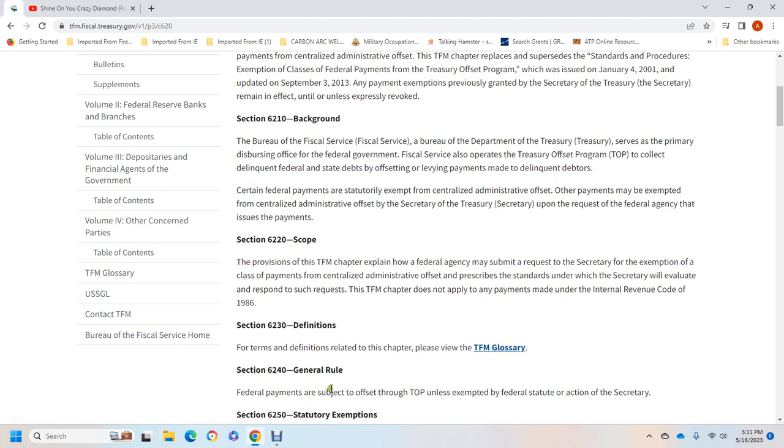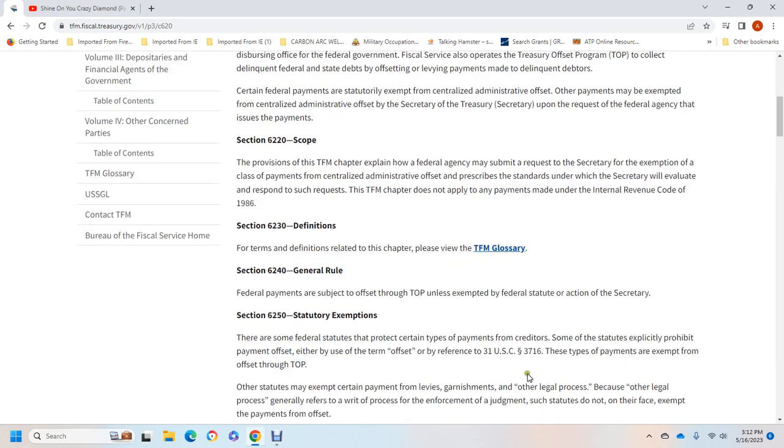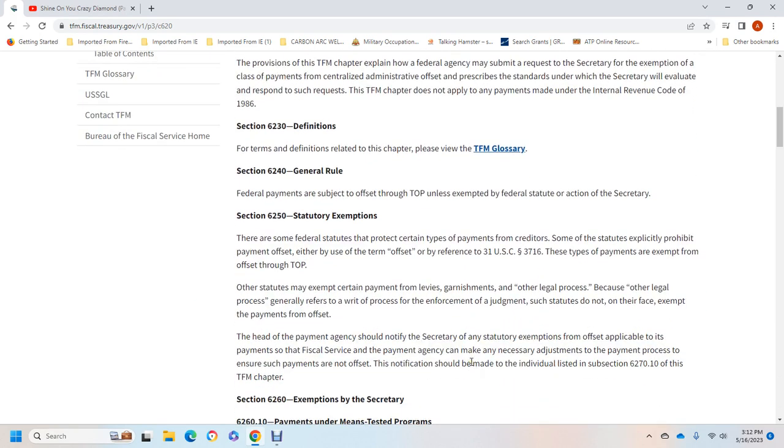6240, General Rule. Federal payments are subject to offset by the Treasury Offset Program unless exempted by federal statute or by action of the Secretary. 6250, Federal Statutory Exemptions. Some federal statutes that cover certain types of payments explicitly prohibit the offset of the payments, either by using the offset authority referenced in Title 31, U.S. Code, Section 3716. These types of payments are excepted from offset by the Treasury Offset Program.